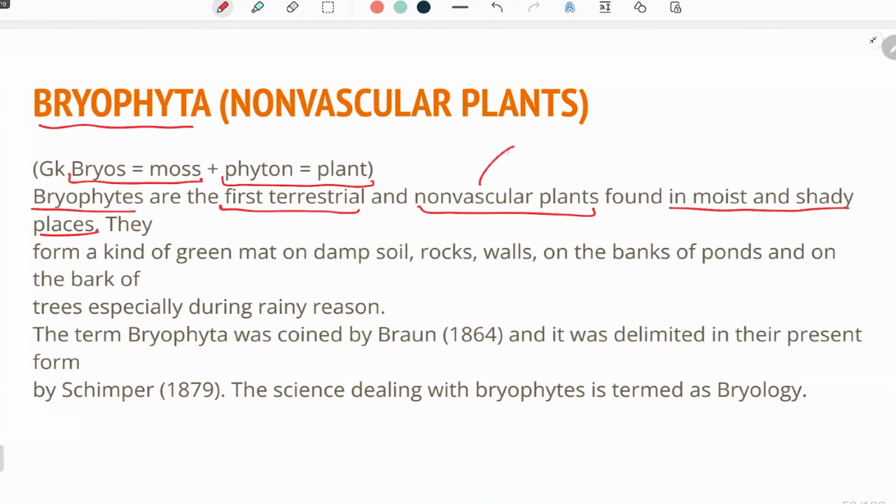What are the two vasculatures which are present in the plant? The first one is xylem and the second is phloem. These two are absent and thus they are called non-vascular. They are found in moist and shady places. Why are moist and shady places chosen by bryophyta? Because in moist and shady places they do not need that amount of water because of transpiration.